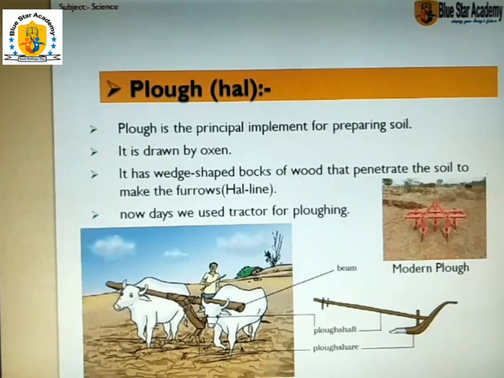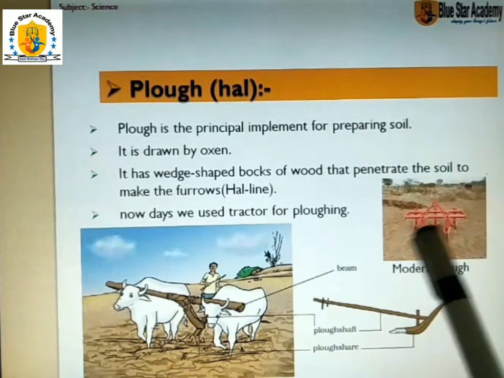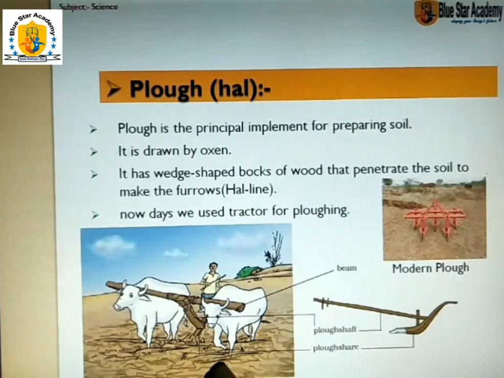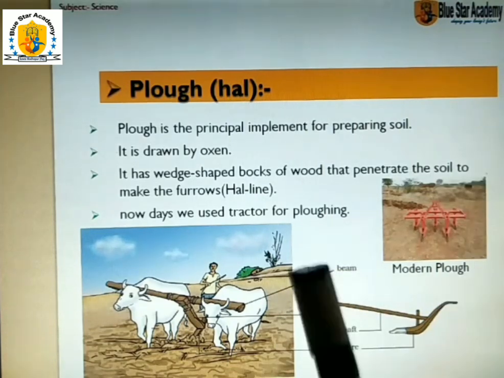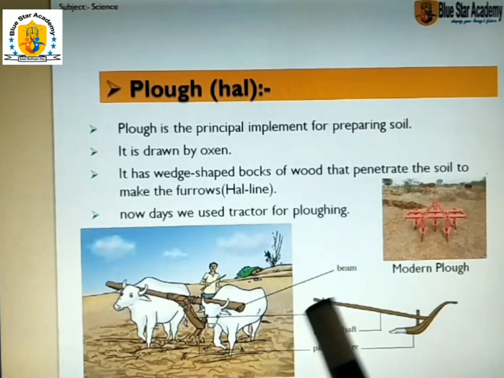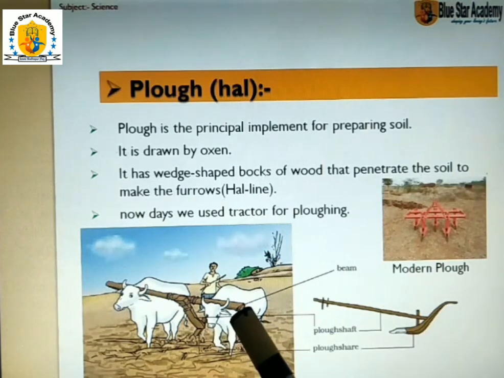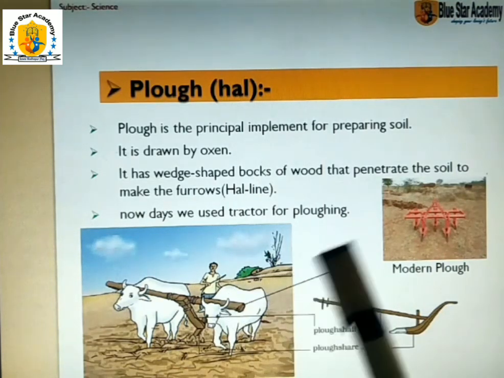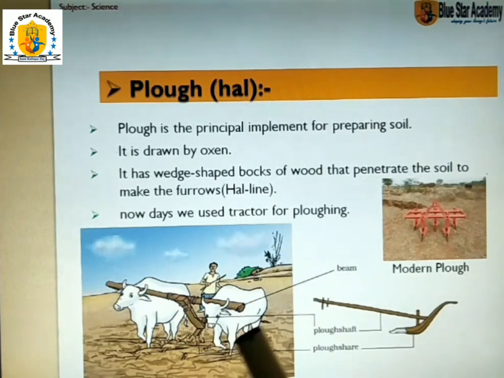So what is a plow? The plow, called hull, has a modern plow and an old plow. Plow is the principal implement for preparing soil. It is a very important tool. It is drawn by bullocks or by humans also.